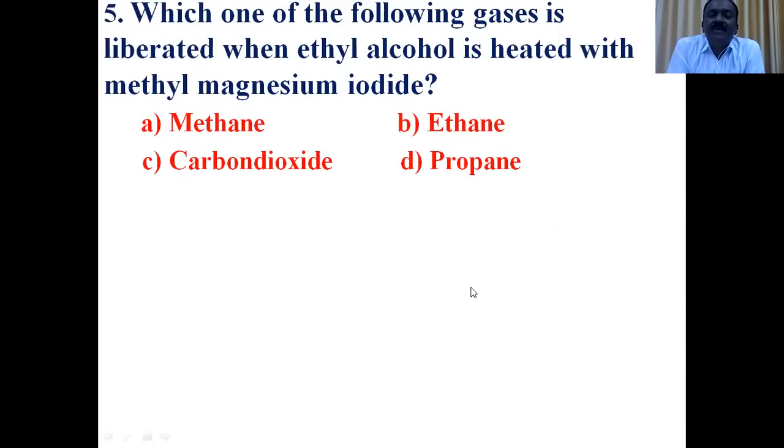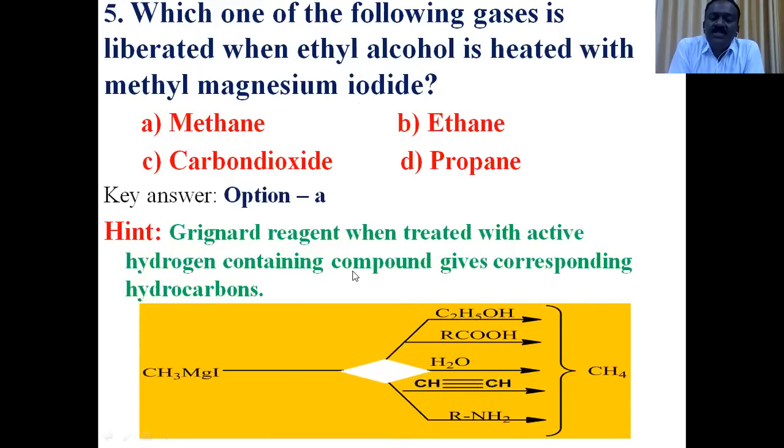Grignard reagent with alcohol. We know that Grignard reagents react with compounds containing active hydrogen to form the respective hydrocarbon. What are compounds containing active hydrogen? Examples: water, alcohol, carboxylic acid, terminal alkyne, amines. These contain active hydrogen because the hydrogen is bonded to an electronegative atom.